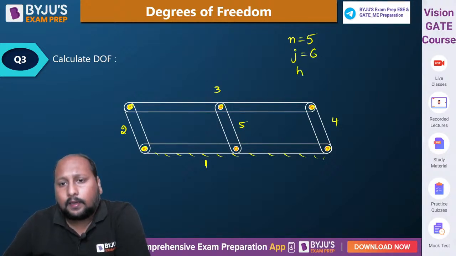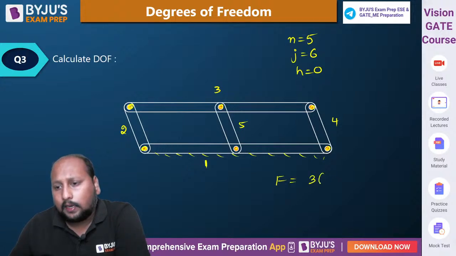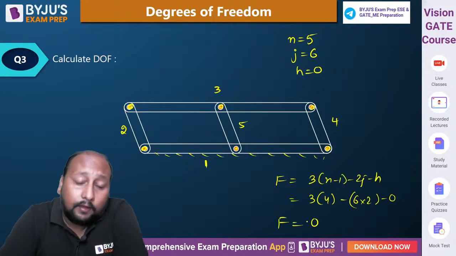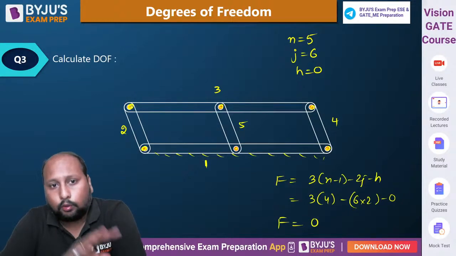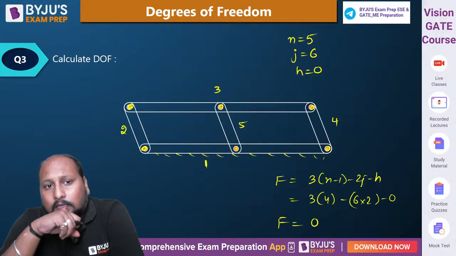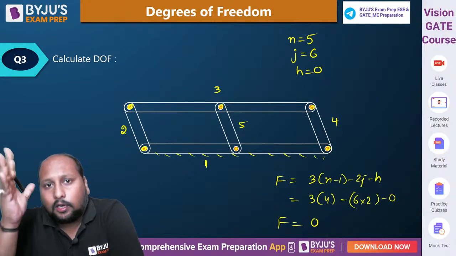क्या कोई हायर पेयर है? कोई हायर पेयर नहीं है. So let us calculate. F is equal to 3(l - 1) - 2j - h, that is 3 into 4 - 6 into 2. So here we are getting a 0 degree of freedom. तो थोड़ा सा समझिए इसको. 0 means you are giving input, we are not able to extract output.